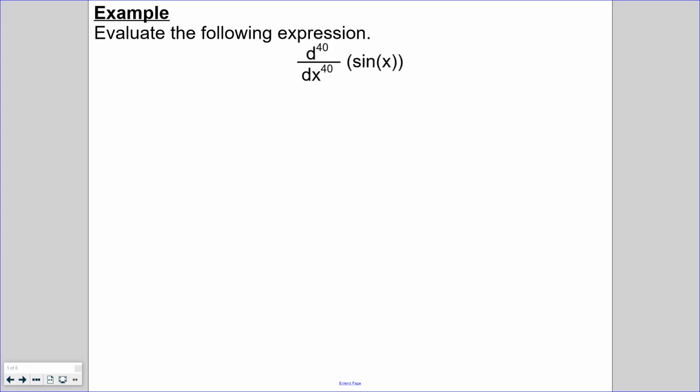So let's take a look at an example. Here we want to evaluate the following expression, d40 over dx40, so that's the 40th derivative of sine. As it turns out, 40 is a multiple of 4. So we could take the derivative 40 times, or by knowing the cyclical pattern, we know the 40th derivative of sine is just going to be sine. Wow, isn't that easy? A lot easier than taking 40 derivatives.